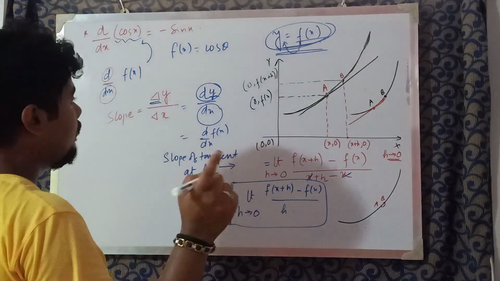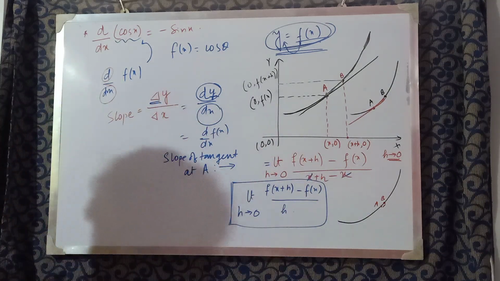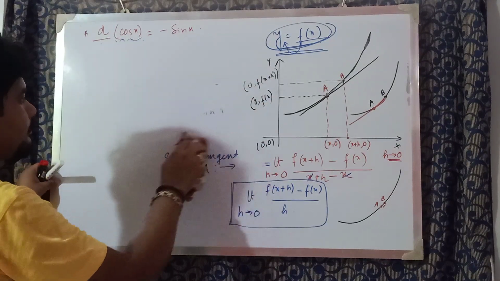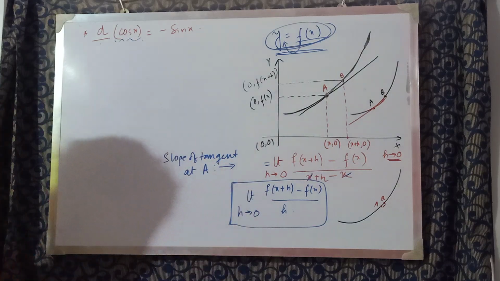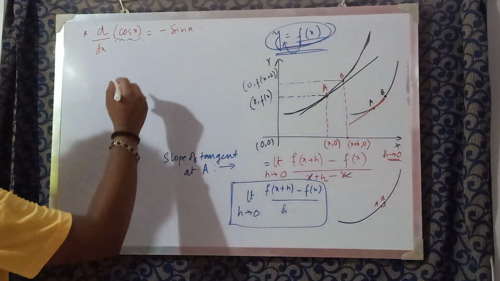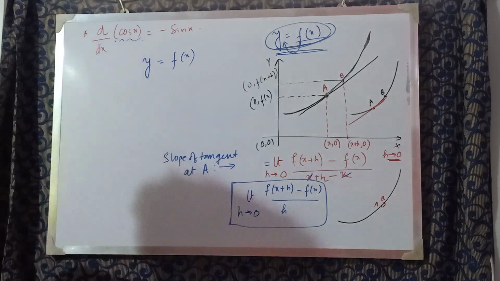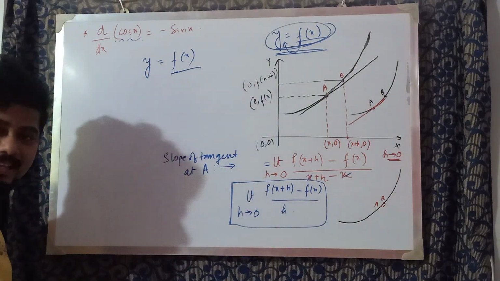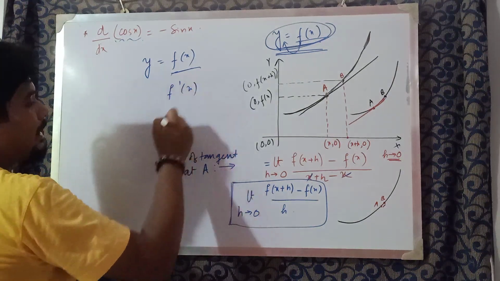One more thing. Listen. If y represents the function f of x, then the derivative of this function f of x is denoted as f dash x.